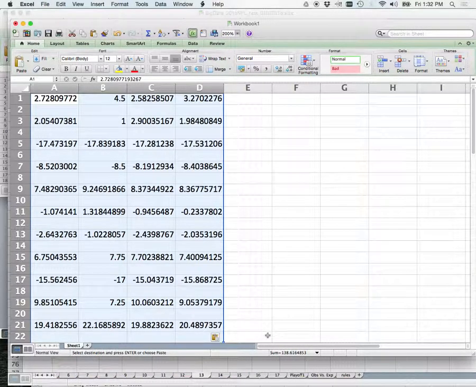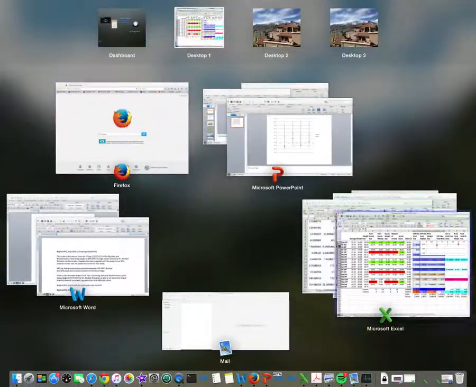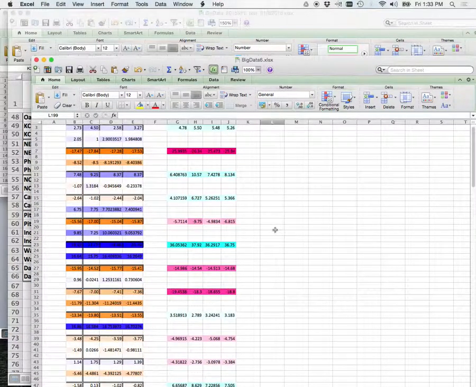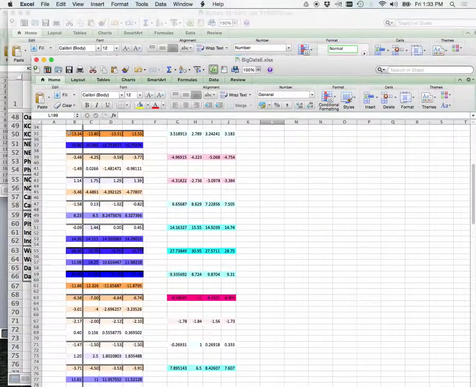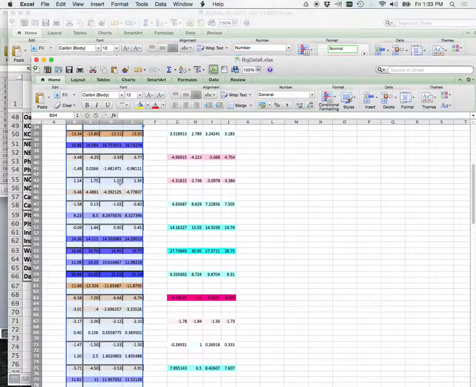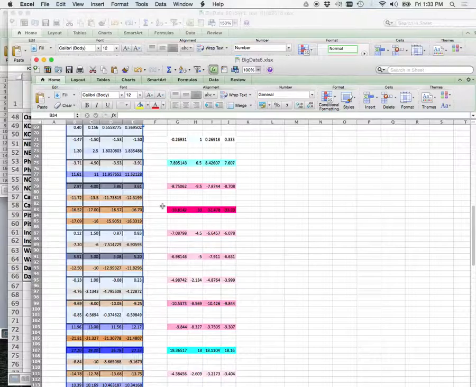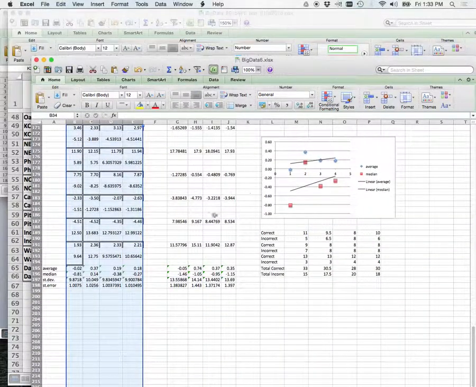So here is, let me show you what I did. Oh, where am I? Oh, great. This will only take me 2 years to find this one. There it is. Okay. You can see I took everything, and here is how close they were to the actual individual scores. I took weeks 13, 14, and 15 and pasted them here, down below, and then I also did the same thing with all the total scores, how close we were to the total score.